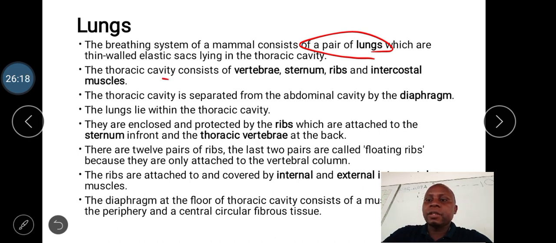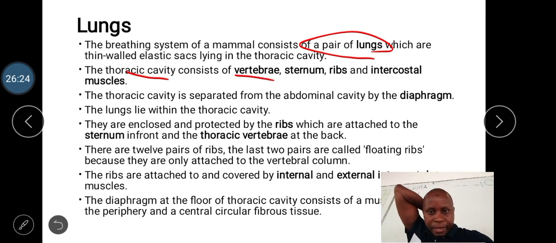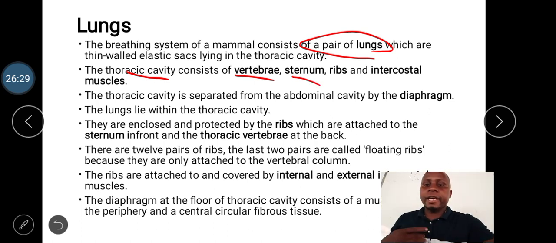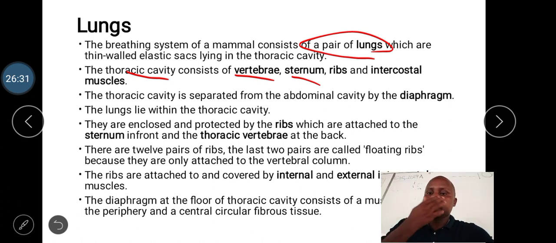The thoracic cavity is composed of the following structures. We have the vertebrae, which are found at the back, here in the backbone. There is the sternum, which is the bone found in front here, and the ribs. The ribs are covered by some special muscle called intercostal muscles. Now, the thoracic cavity is separated from the abdominal cavity by the diaphragm. The diaphragm actually is composed of muscles.